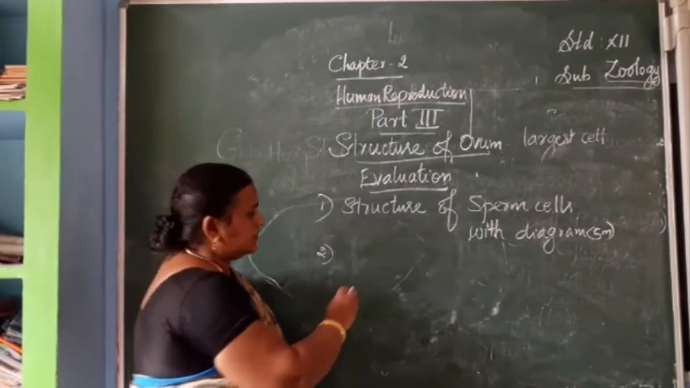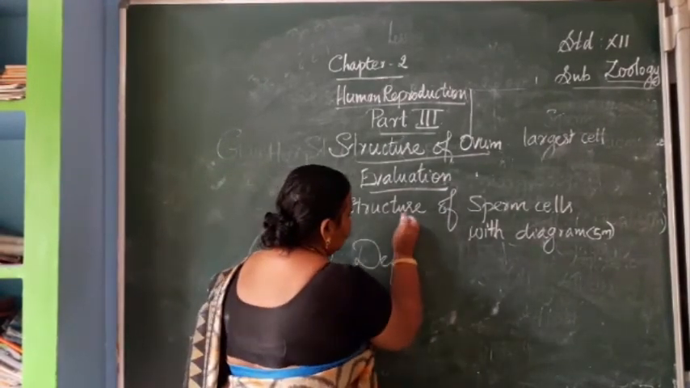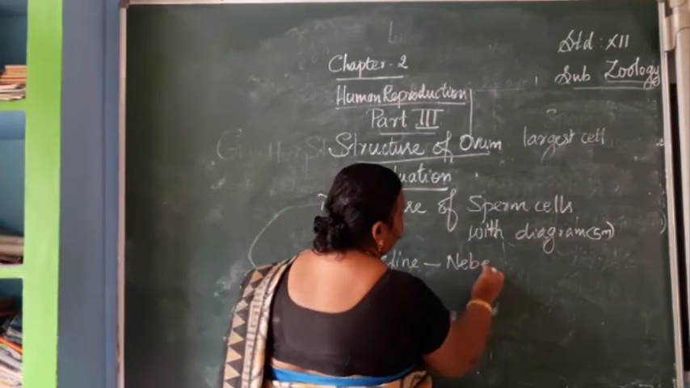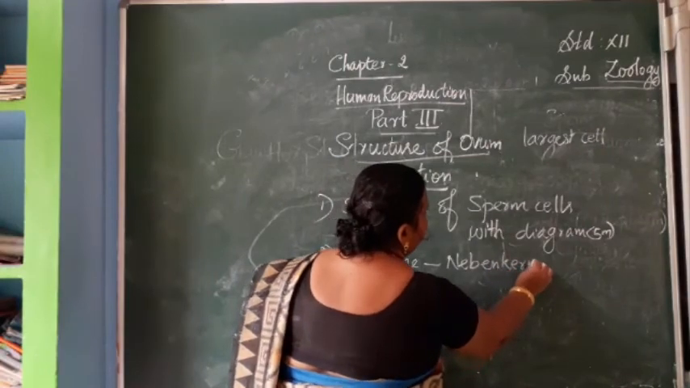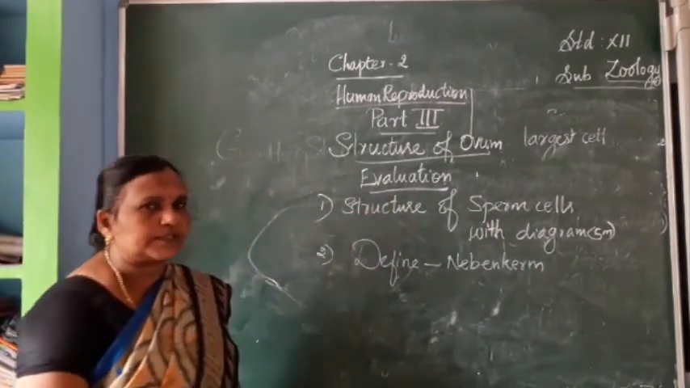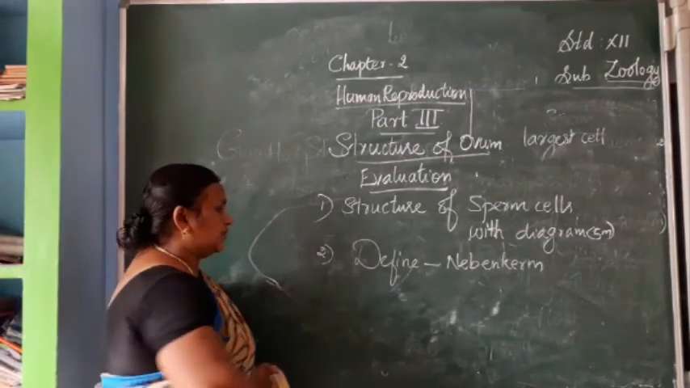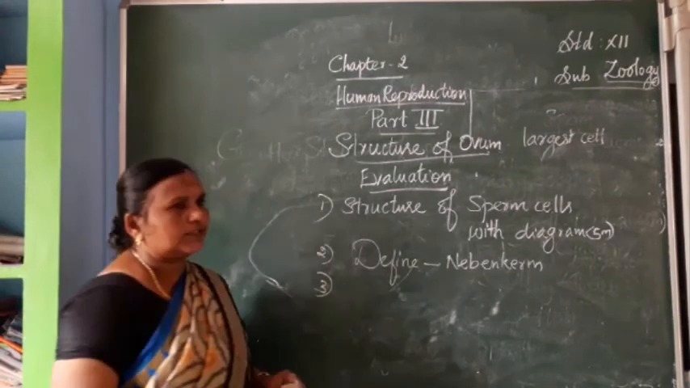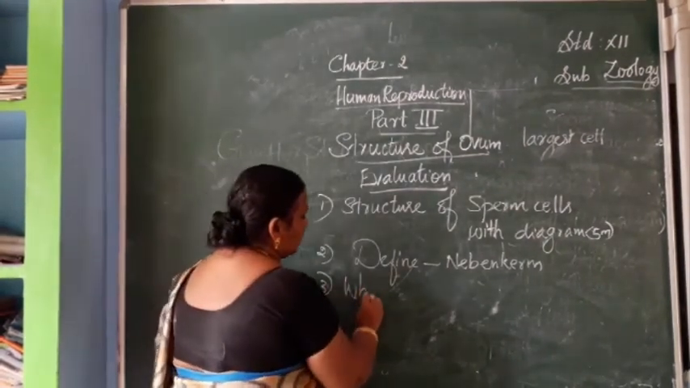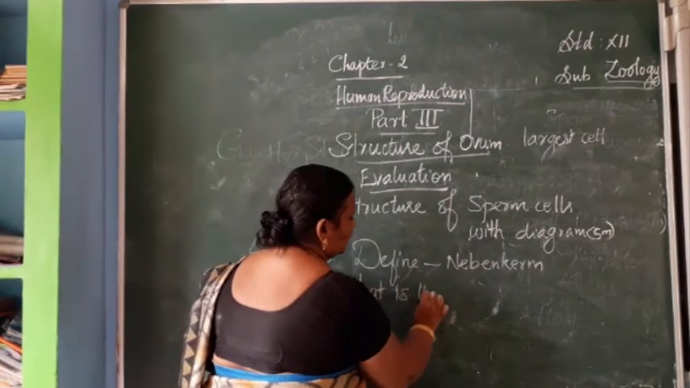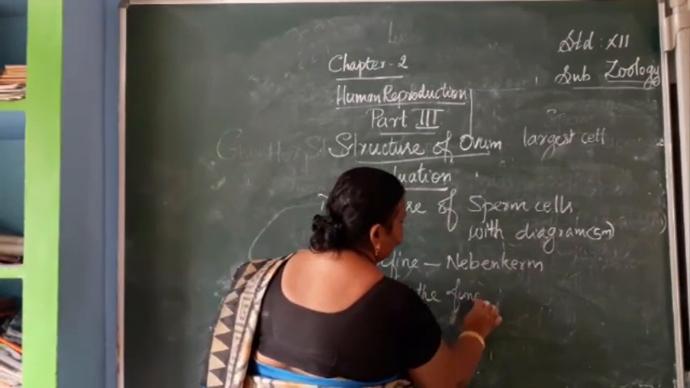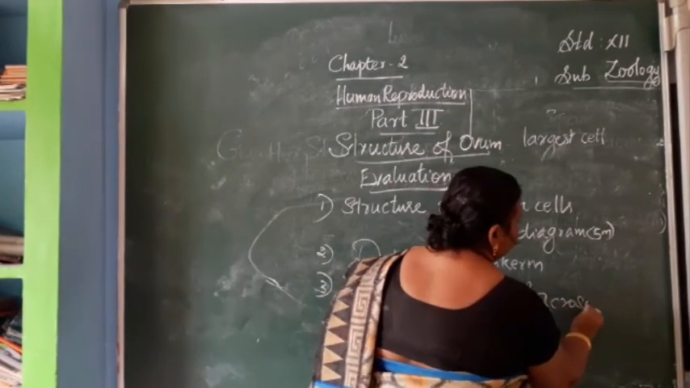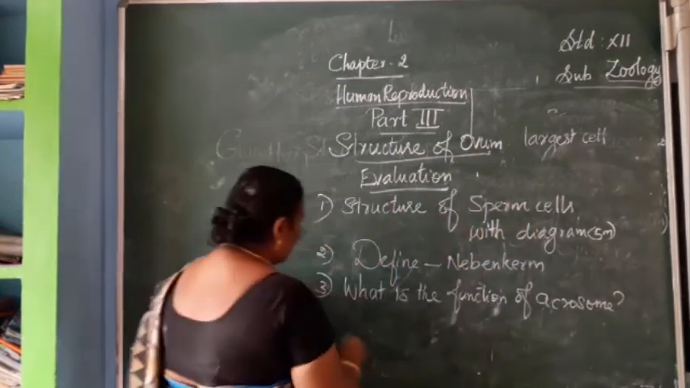Then the second one is define the neck region, the mitochondrial spiral, which is present on the middle piece of the sperm. Then the function also you have to mention. Then third one, what is the function of acrosome? Then one more question.